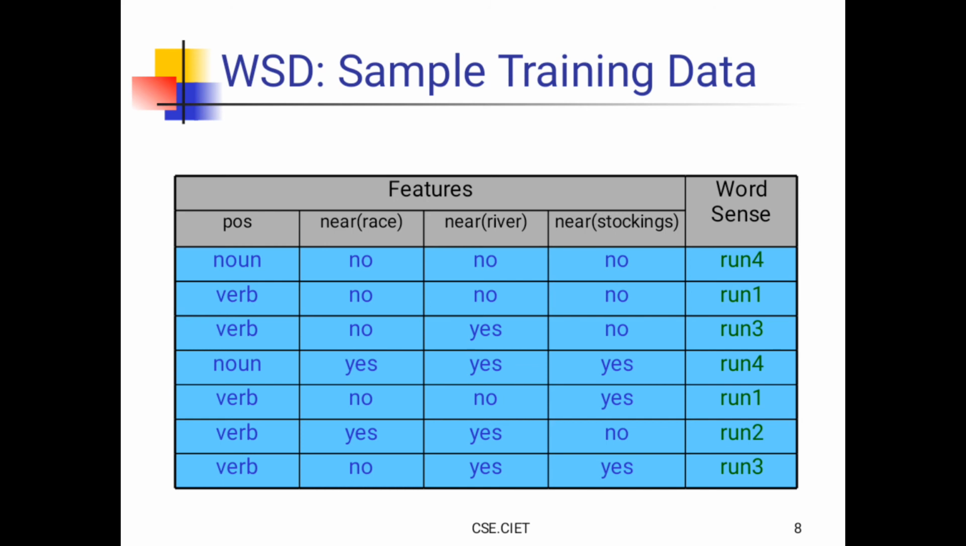See the sample training data. Here he has given 7 instances, and the target concept is word sense. There are some features; in the previous concept learning we called them attributes, and here we call them features. There are 4 features, 7 instances, and 4 target values.